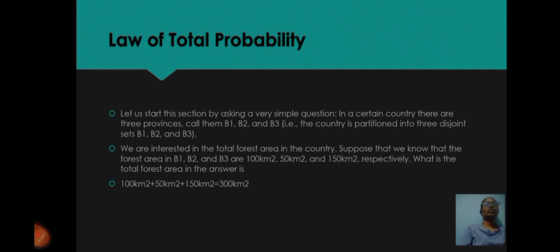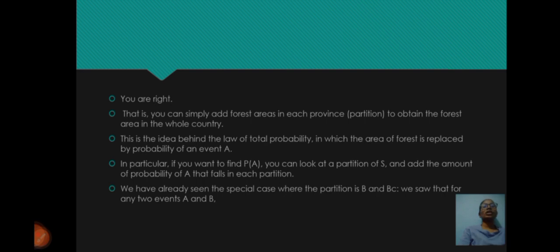Suppose that we know that the forest areas in B1, B2, and B3 are 100 square kilometers, 50 square kilometers, and 150 square kilometers respectively. What is the total forest area? The answer is 100 + 50 + 150 = 300 square kilometers. You are right. That is, you can simply add the forest areas in each province partition to obtain the forest area in the whole country.